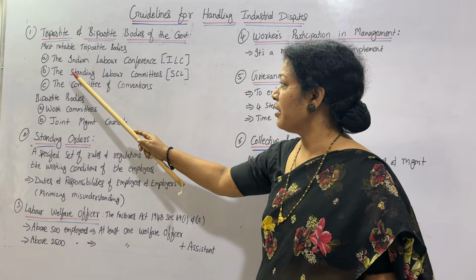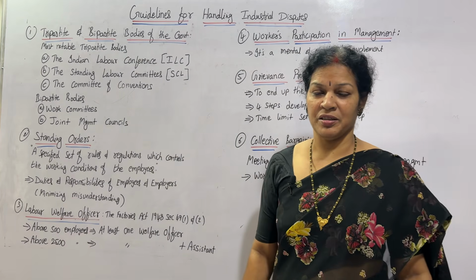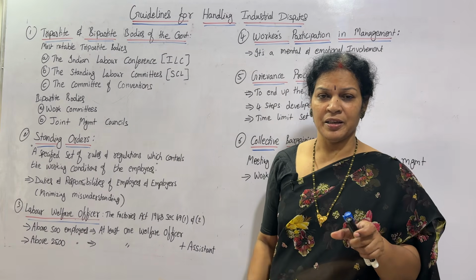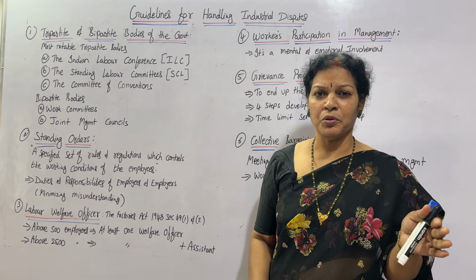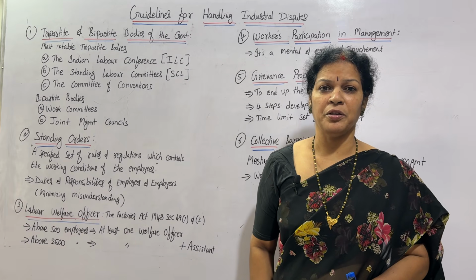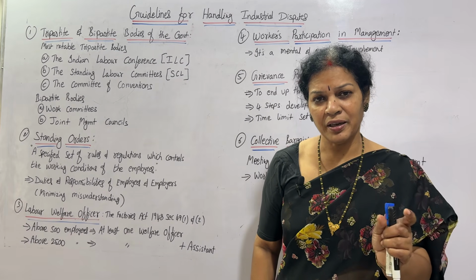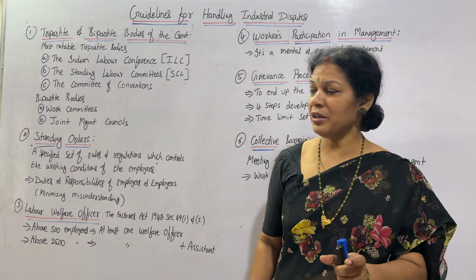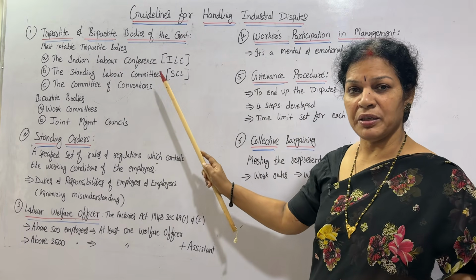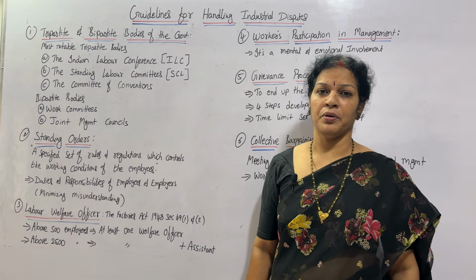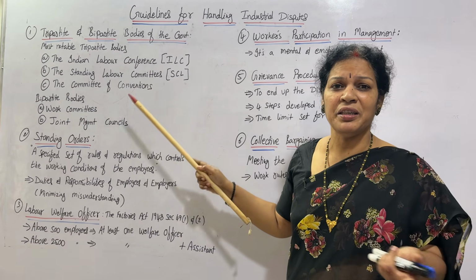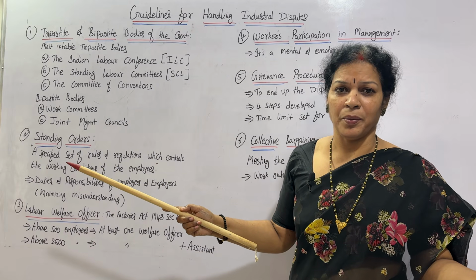Another one is the Standing Labour Committees. This committee is also going to solve any kind of problems related to industrial disputes. There are some standing rules and regulations already mentioned by the Standing Labour Committees, which have to be followed. If anything comes under this committee, it is very easy to solve the problem.